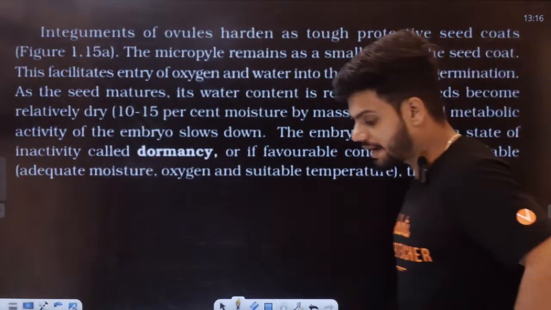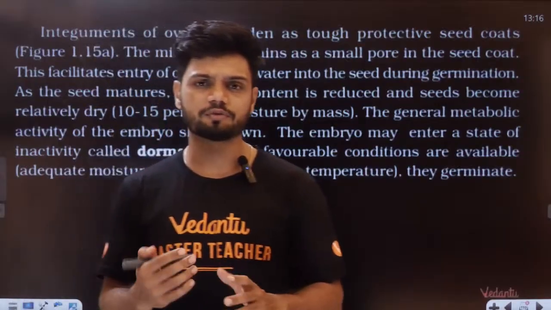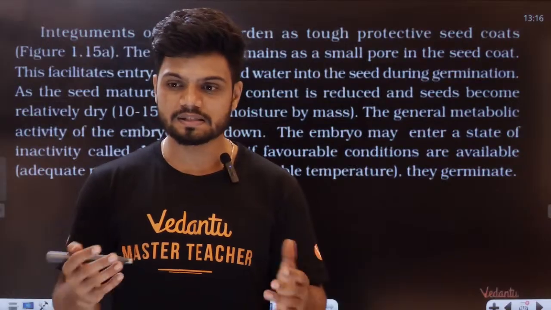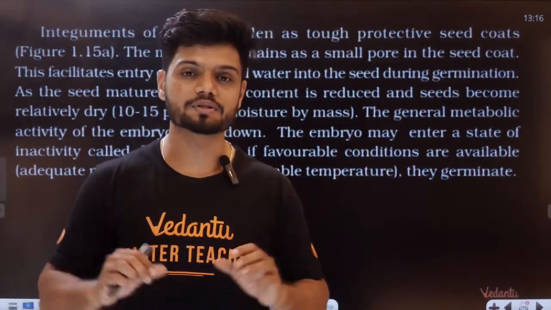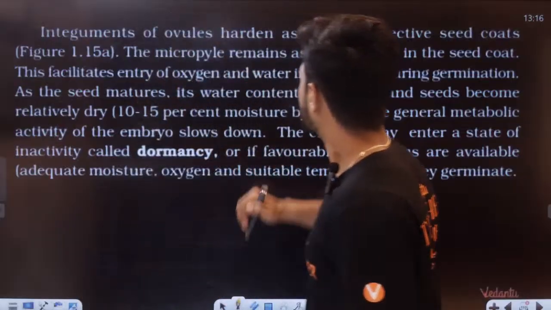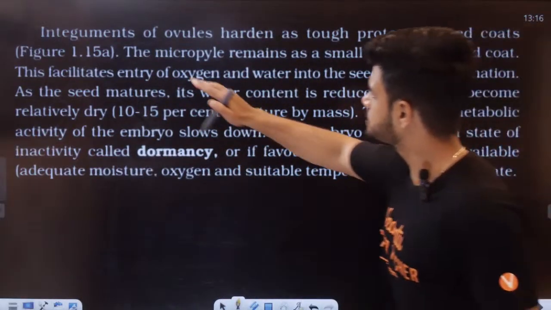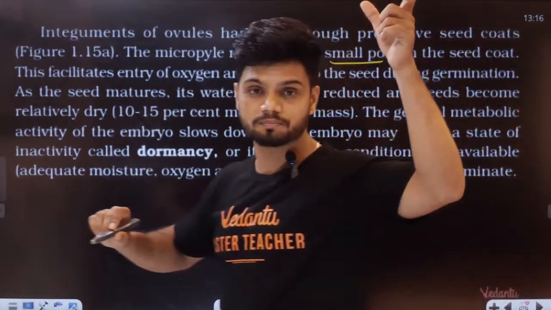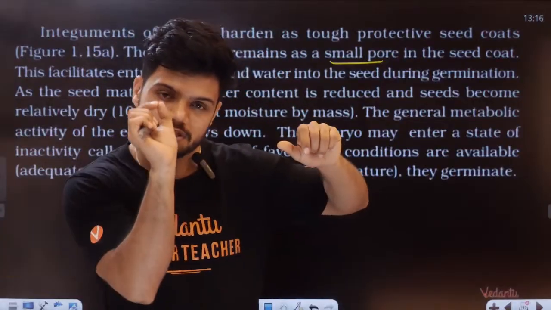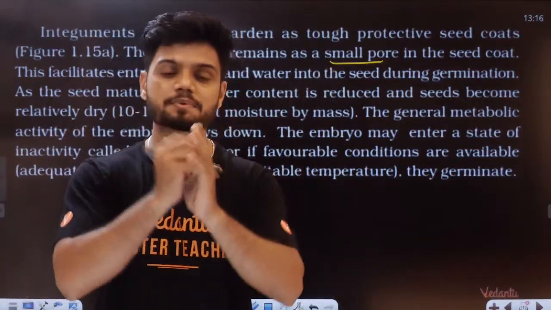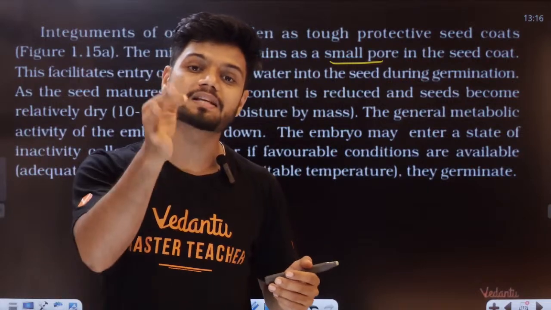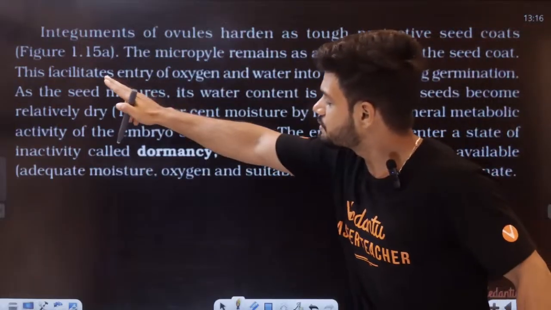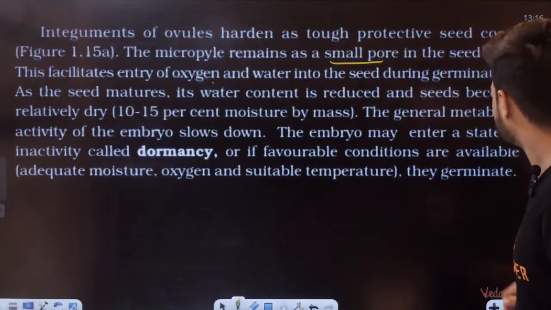Now, what happens in the case of plants is that once the seed formation happens, the seed is very, very dry because it loses all the moisture eventually. You see this. The micropyle remains as a small pore. Remember in the ovule, micropyle was a small opening where integuments were absent. That micropyle will remain as a small hole now. In a seed coat, this facilitates entry of oxygen and water into the seed during germination.